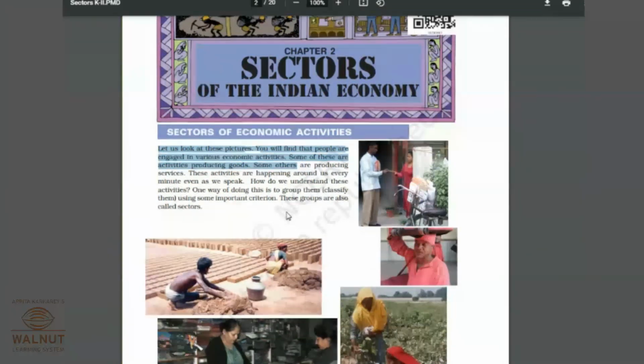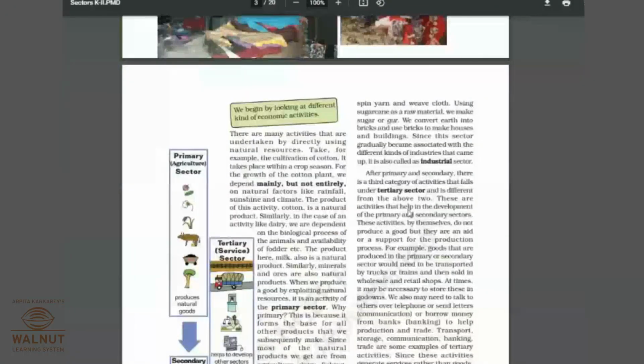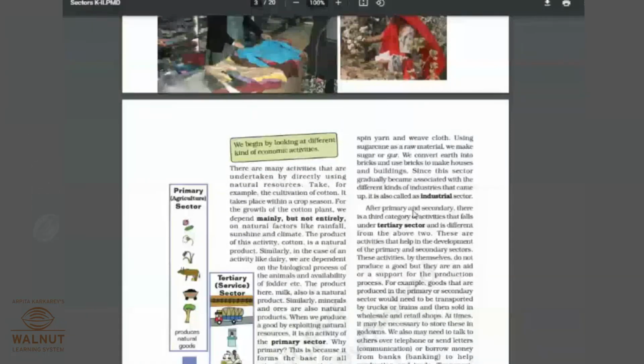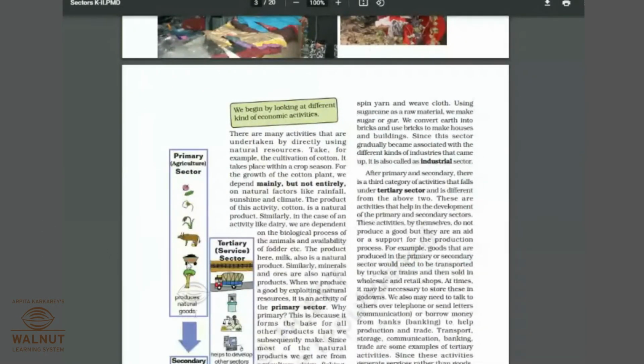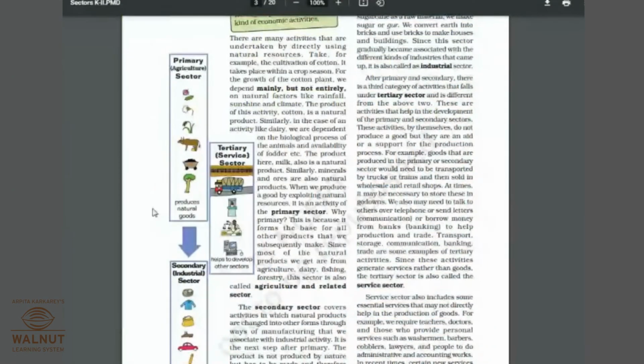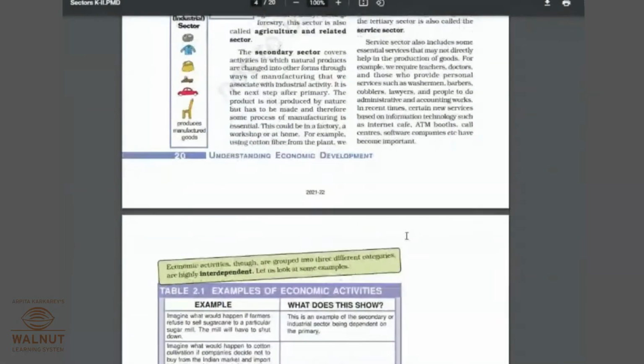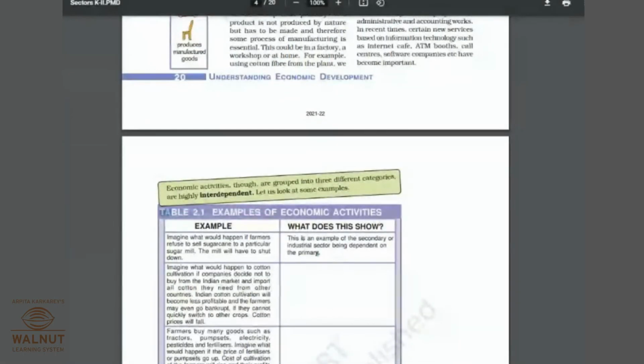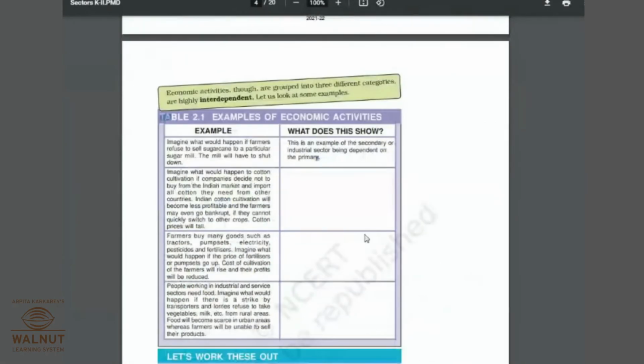Apart from this, I want you to also read these small columns that I am highlighting. Yes, these columns are also important. Apart from that, such tables are also important. If they have been solved, it's okay.